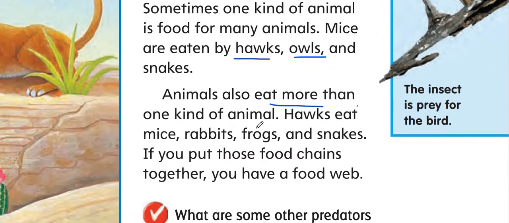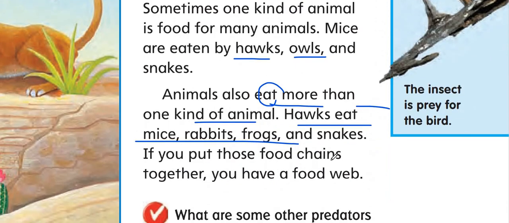Animals also eat more than one kind of animal. Hawk eats mice, rabbit, frog. So we have here the hawk can eat mice, rabbit, frog and snake. If you put these food chains together, you have a food web.